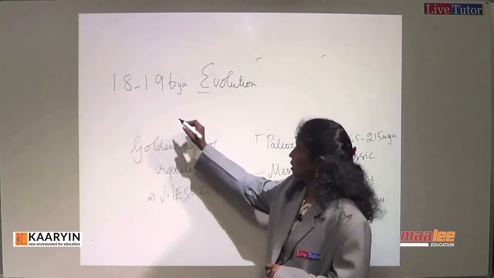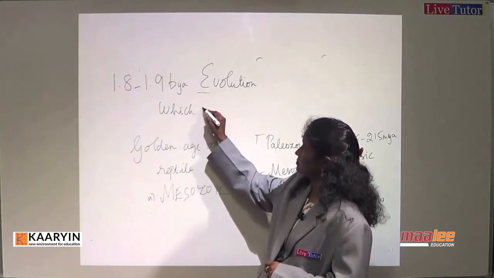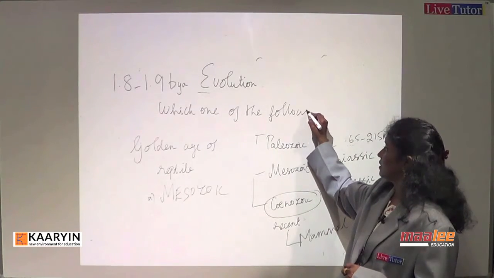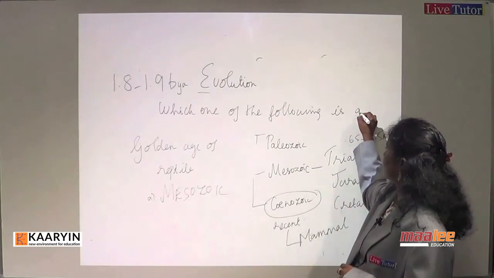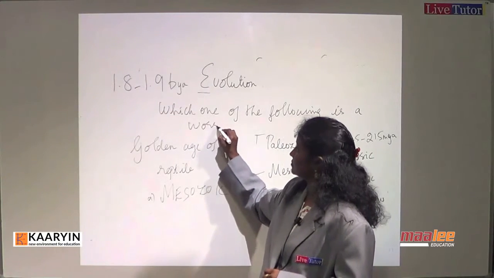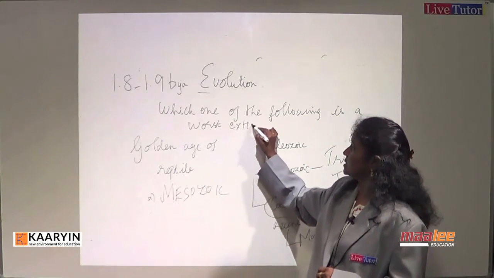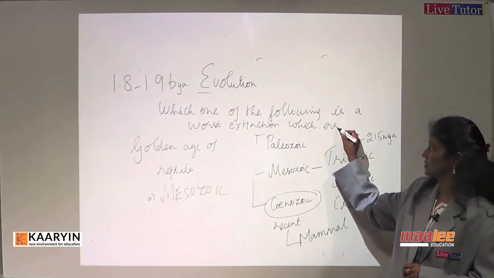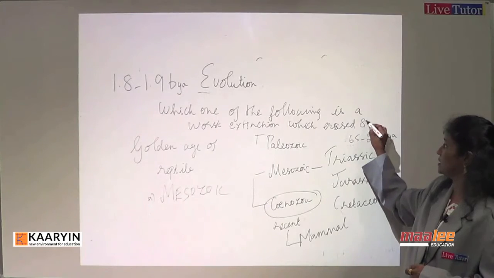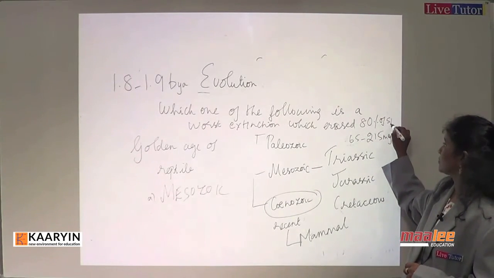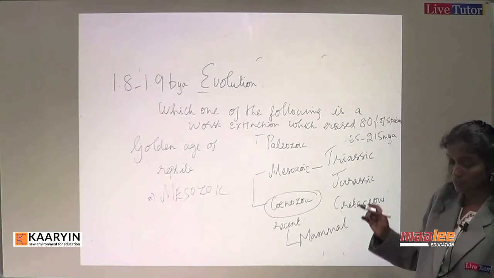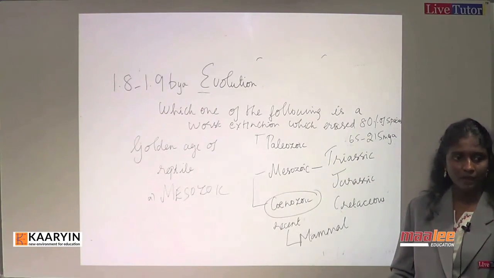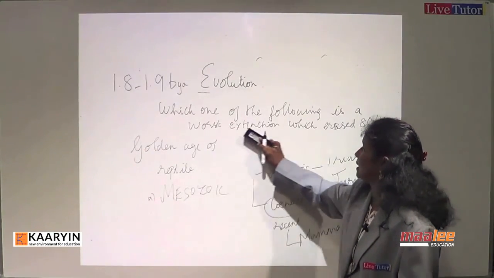I repeat the question: which one of the following is the worst extinction, which erased 80% of species? The answer for this question would be Permian extinction.